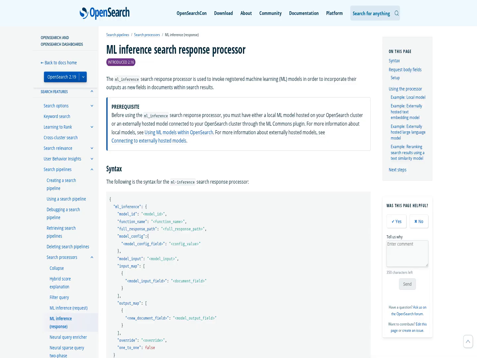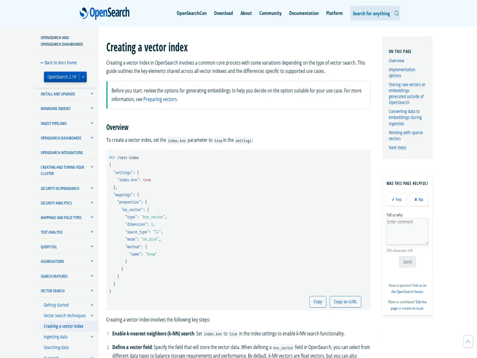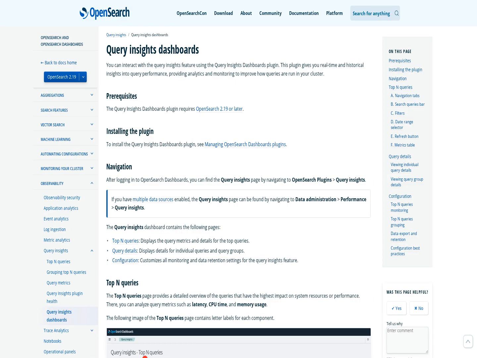Amazon OpenSearch service now supports OpenSearch version 2.19, introducing several improvements in vector search, observability, and OpenSearch dashboards. This new version enables 4 key capabilities for vector search applications. The Faiss engine now supports AVX512 SIMD instructions to accelerate vector similarity computations. Additionally, the ML Inference Search Response Processor can now rank search hits and update scores based on model predictions, enabling sophisticated document ranking and result augmentation.